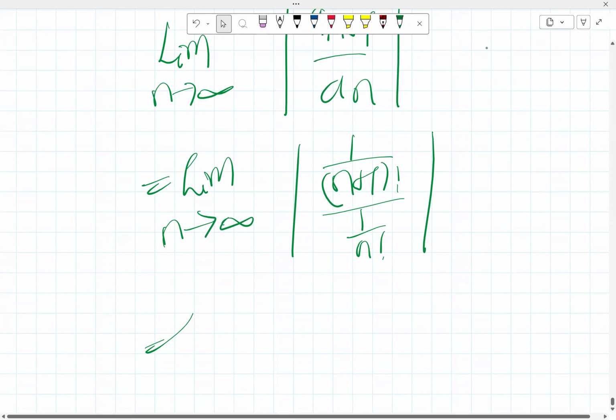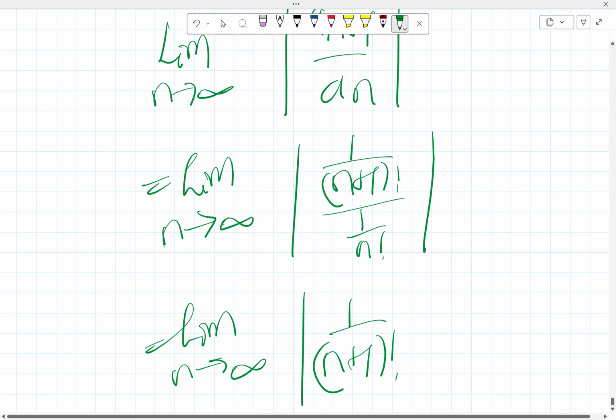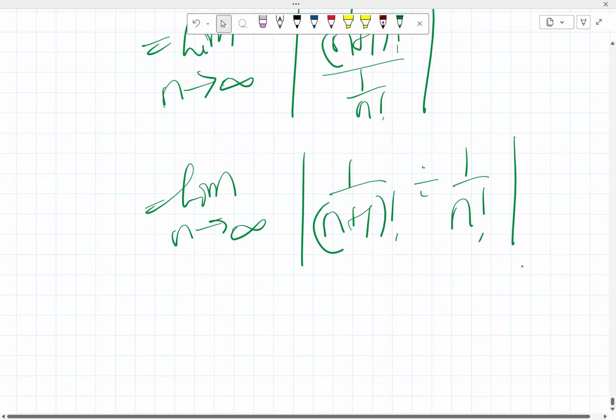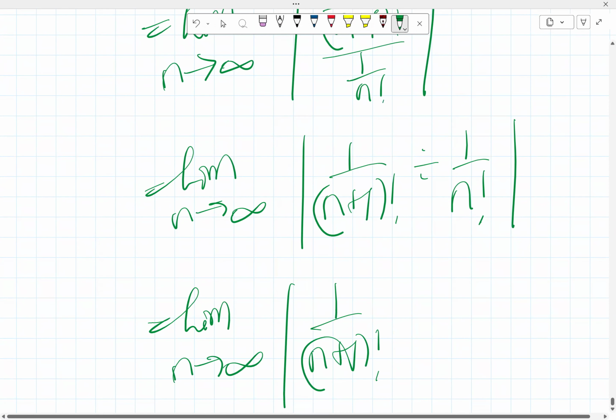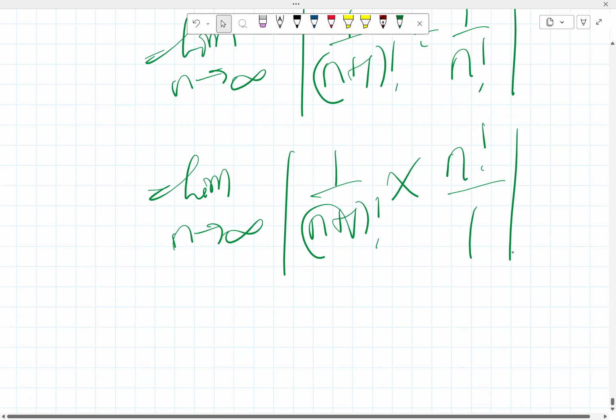So that means we have the limit as n approaches infinity of 1 over (n+1) factorial divided by 1 over n factorial. So we have the limit as n approaches infinity of 1 over (n+1) factorial times n factorial over 1.